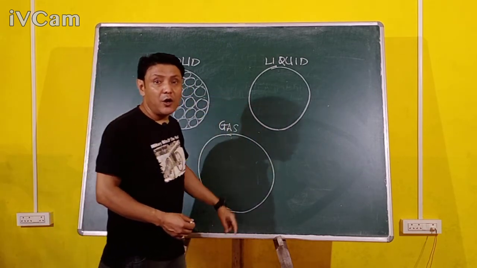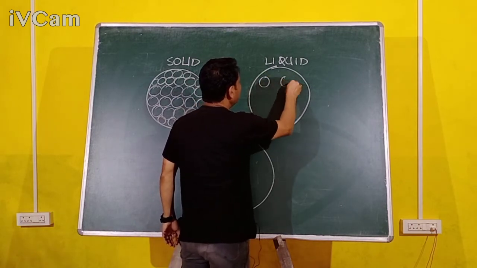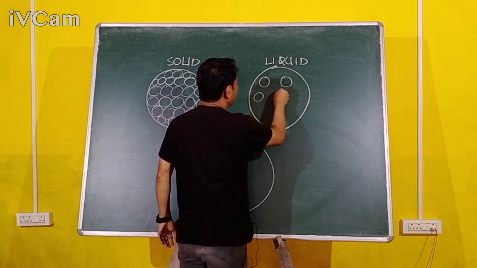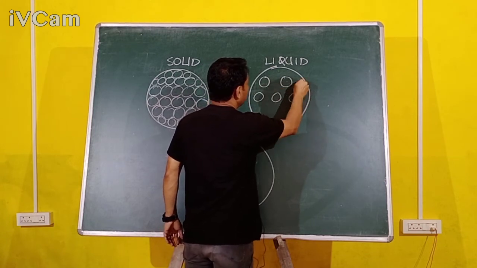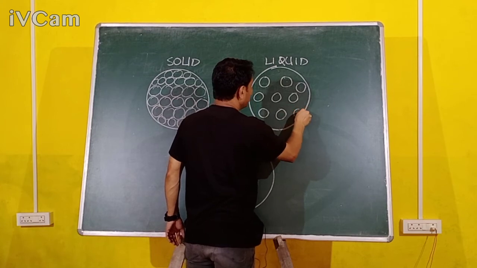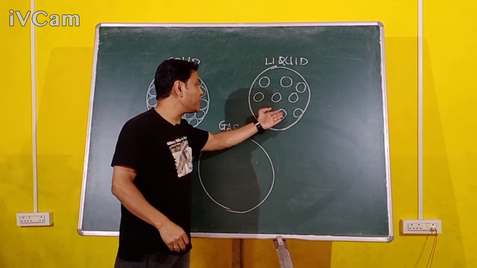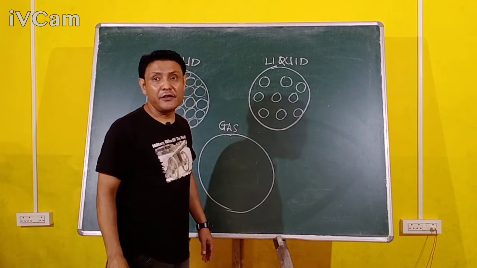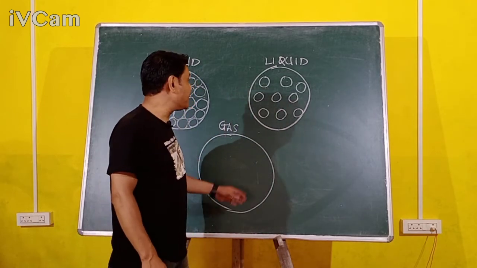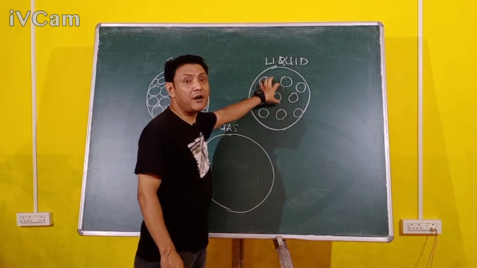Now, when we talk about liquids, in liquids the molecules are far apart. They are not very close to each other. Why? Because the force of attraction between the molecules is not very strong. So therefore, the molecules are far apart.